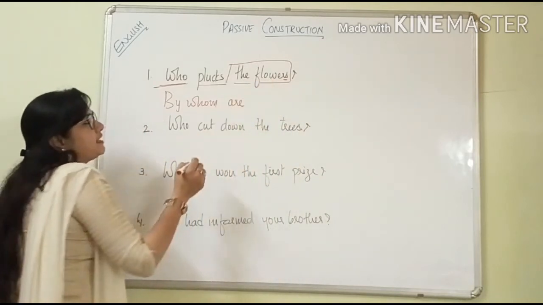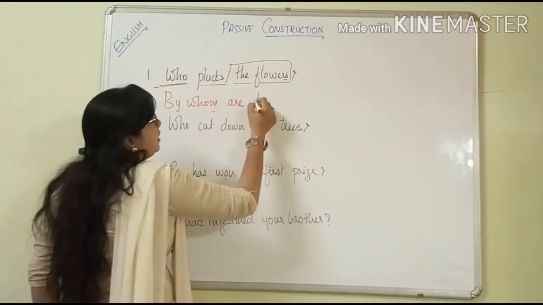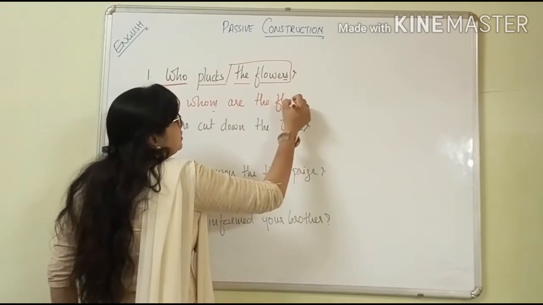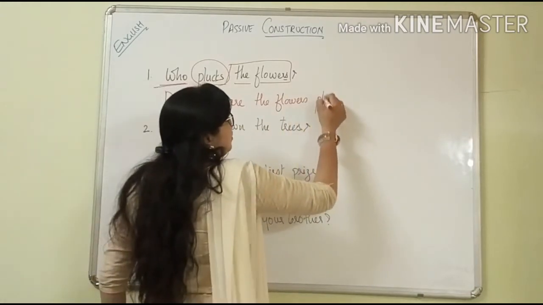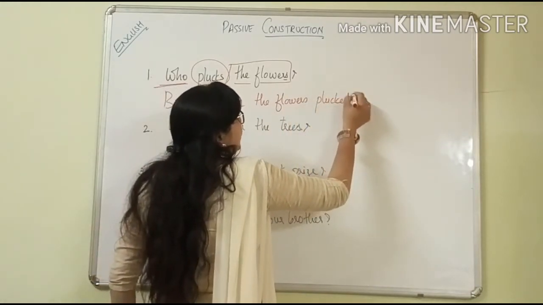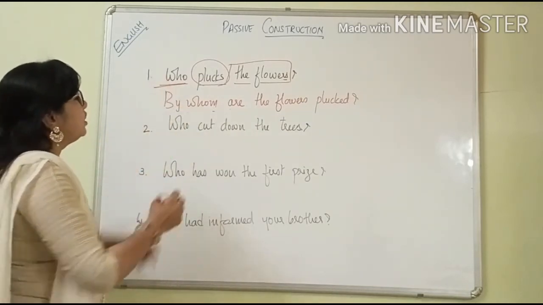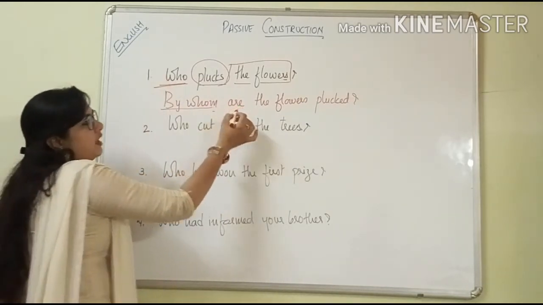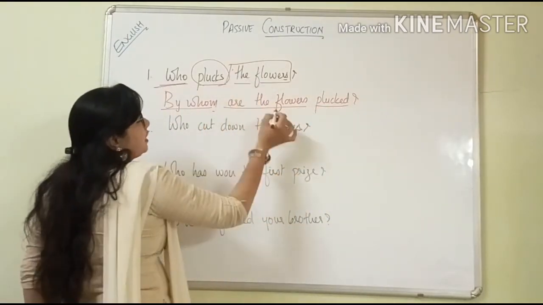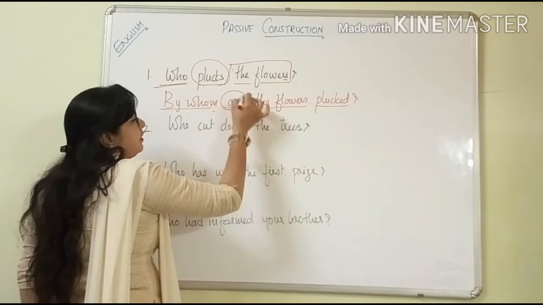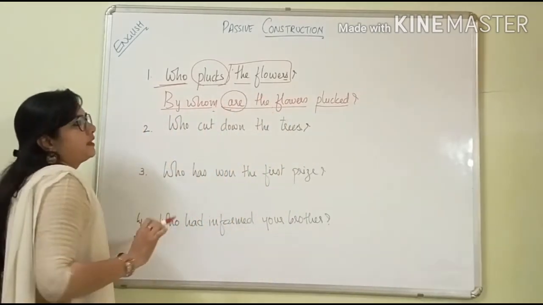See, this is present tense and it is plural form. That's why I am keeping here are. By whom are the flowers? Instead of plucks, we are going to keep here third form of verb, plucked, and question mark. Did you understand? Instead of who, we will keep here by whom are the flowers plucked. Okay? The flowers we are keeping here. Before that we are keeping here are, because it is the plural form, that's why are, and then plucked.